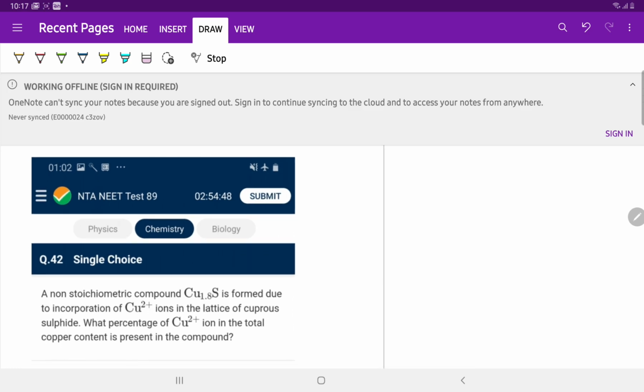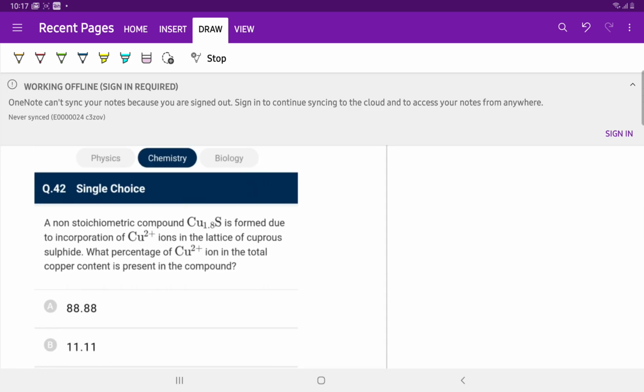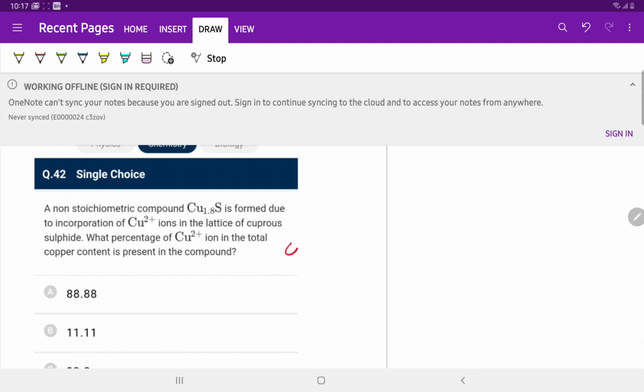Question number 42. A non-stoichiometric compound Cu1.8S is formed during incorporation of Cu2+ ion in the lattice of cuprous sulfide. What percentage of the total copper contained is present as Cu2+ ion in the compound? Let us assume Cu2+ is X. So Cu+ is 1.8 minus X. 2X plus 1.8 minus X is equal to 2.